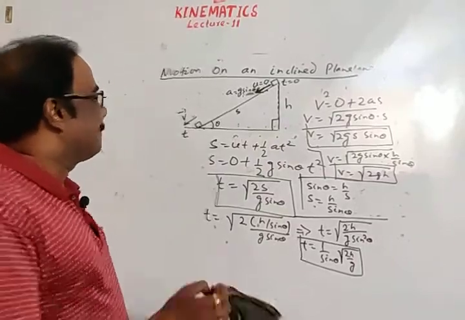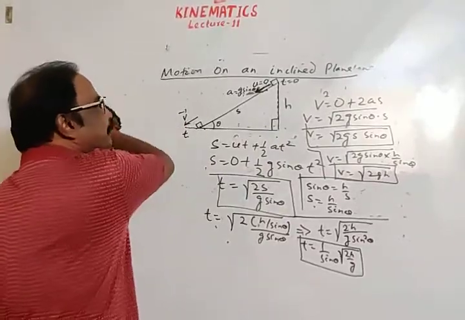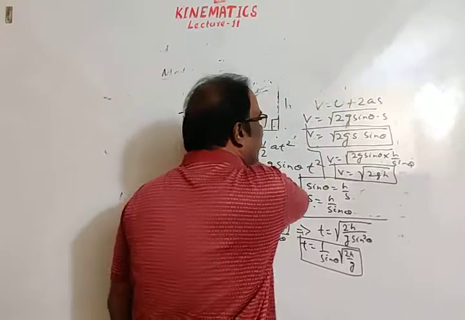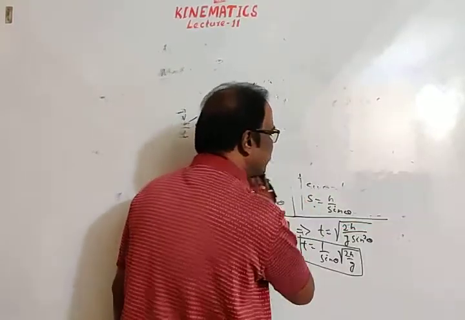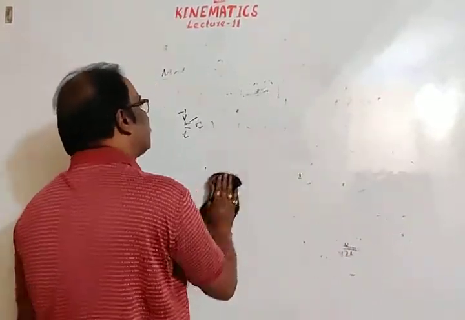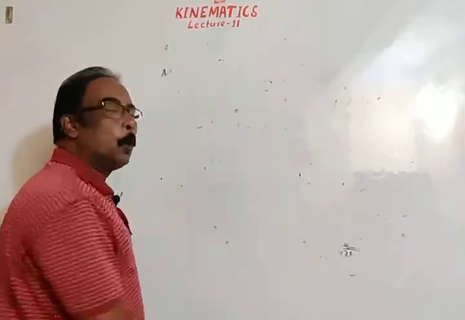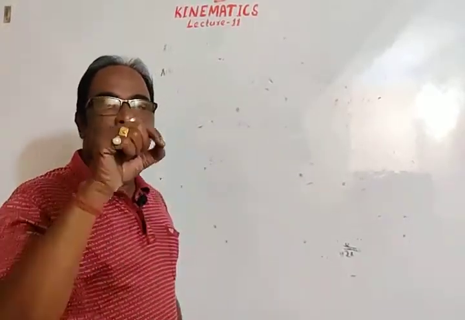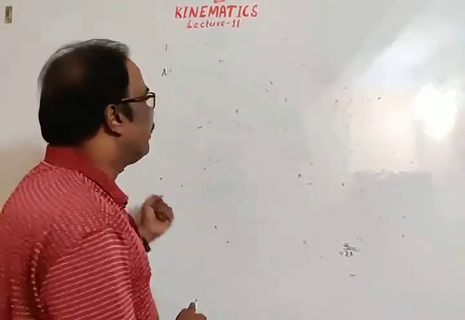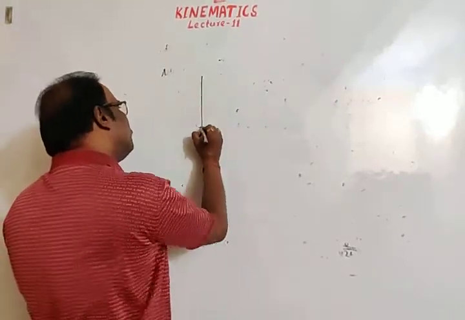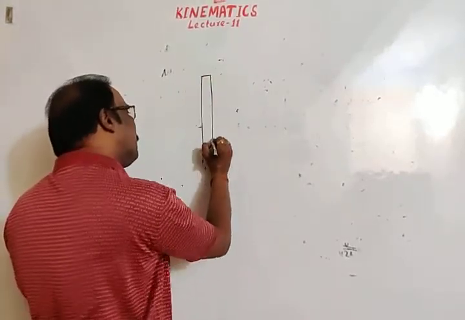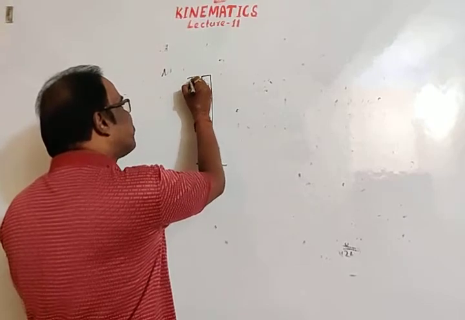Then another, final concept about vertical motion. Suppose a body is thrown from a height in the downward direction. Let's consider this is a tower or a building of height h.